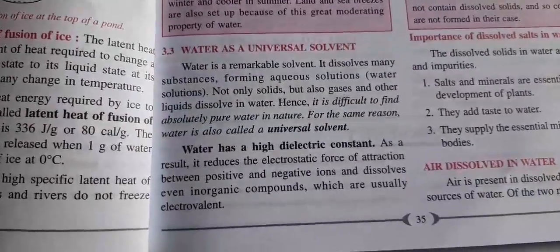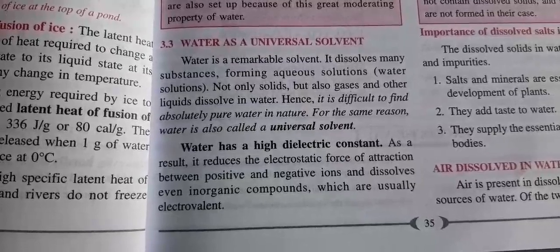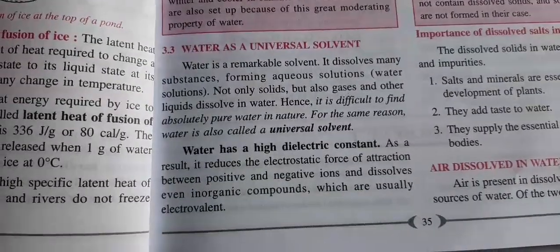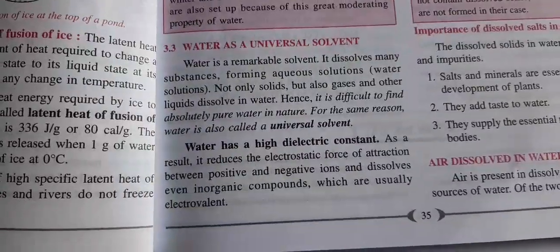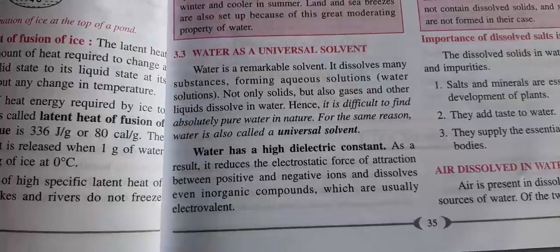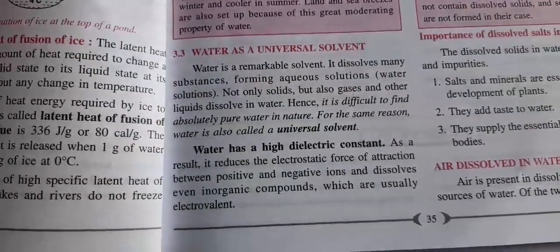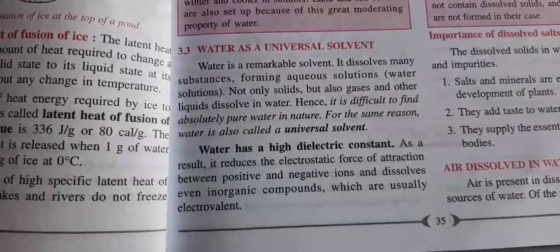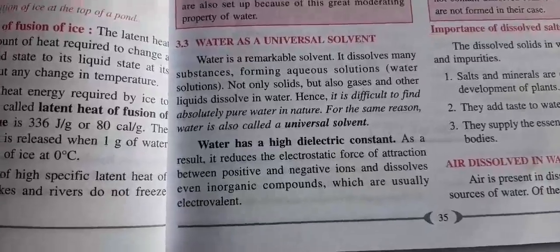Water has a high dielectric constant. Water dissolves a large number of substances because of its high dielectric constant. It reduces the electrostatic force of attraction between cations and anions. We learned that sodium is a cation, chlorine is an anion, and they are held together with a strong electrostatic or ionic bond. So when sodium chloride is dissolved in water, the dielectric constant of water weakens the force of attraction, and the substance gets dissolved in it.